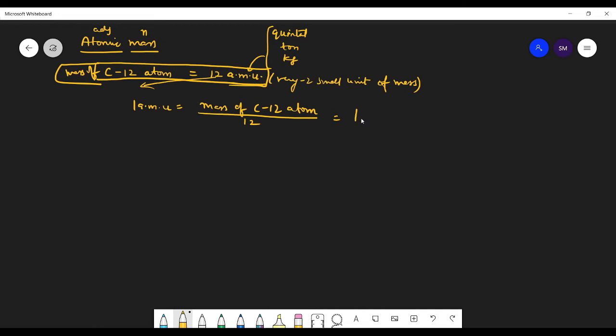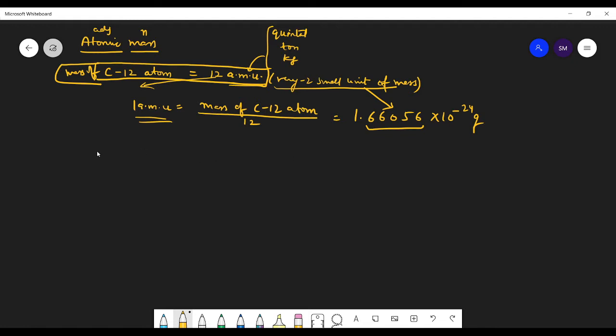So we get this as 1.66056 into 10 to the minus 24 grams. So you can see that it is a very, very small unit of mass. We take it up to 5 decimals when we are talking about atomic mass, or mass of electron or mass of subatomic particles.